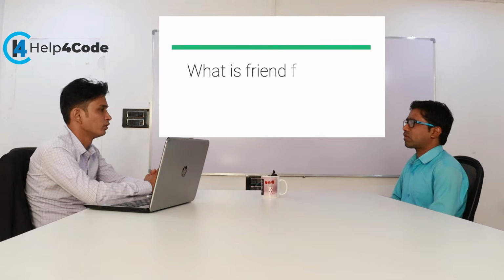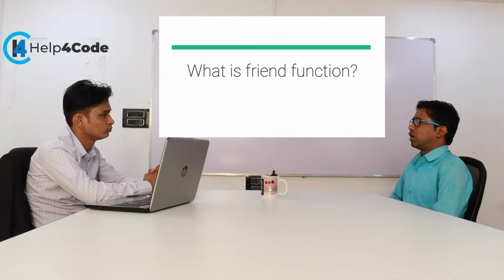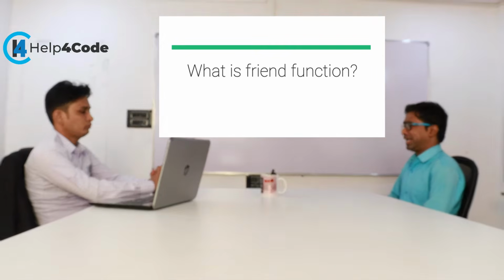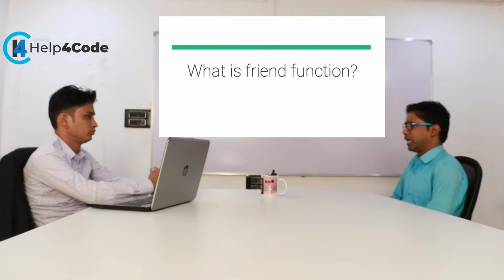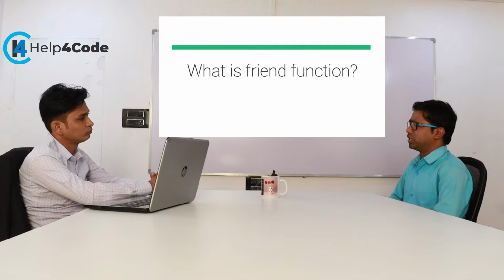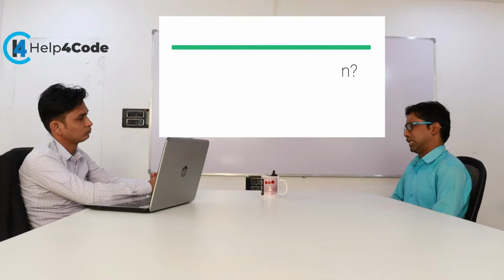What is a friend function? A friend function is used when we want to access private and protected data of a class. Public data we can access easily, but we cannot access private and protected data. Whenever we want to access private and protected data members of a class, we use the friend function. We declare the function inside a class as a friend, but its definition is written outside the class.